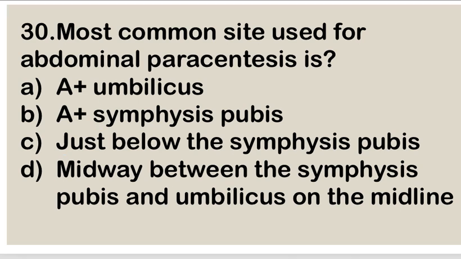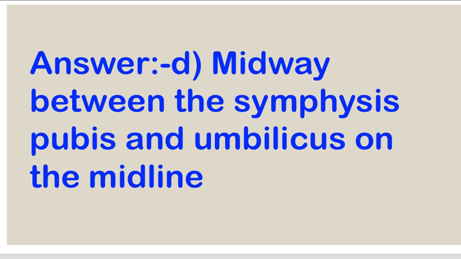Next question. Most common site used for abdominal paracentesis is A. Above umbilicus, B. Above symphysis pubis, C. Just below the symphysis pubis, and D. Midway between the symphysis pubis and umbilicus on the midline. Right answer is D. Midway between the symphysis pubis and umbilicus on the midline is the common site that is used for the abdominal paracentesis.